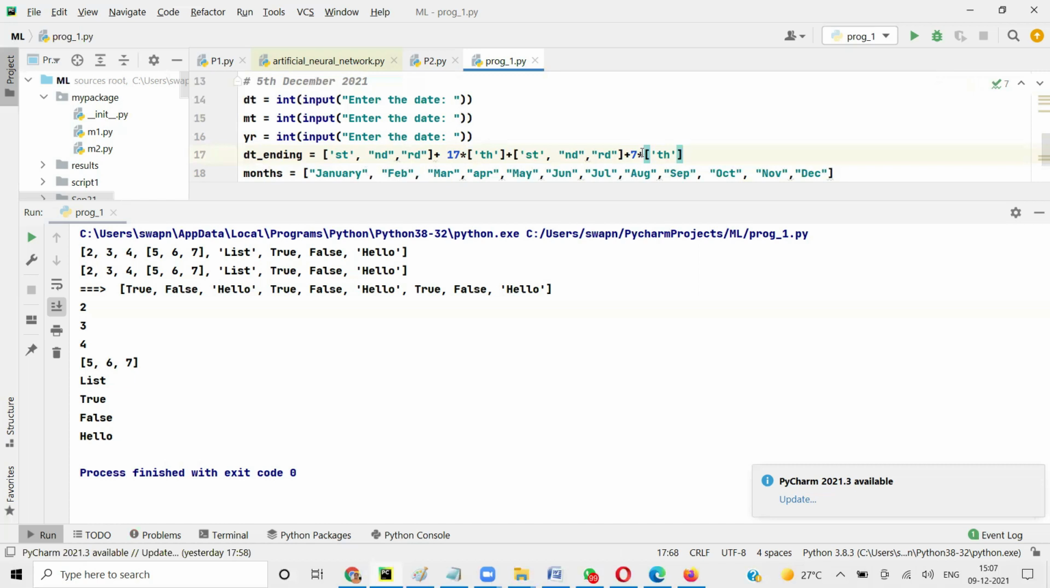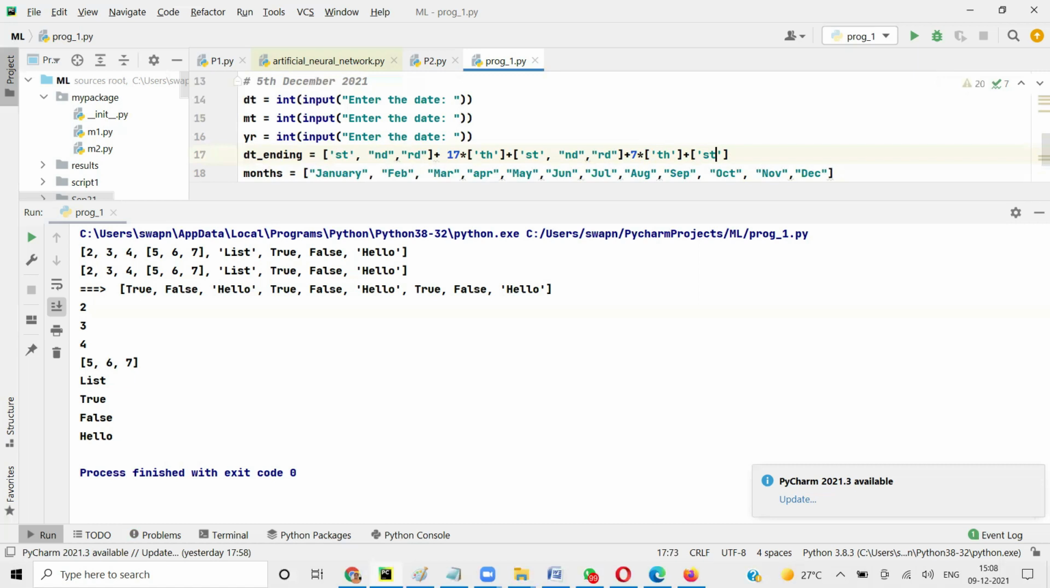We have only one, 32nd is not there in the month. So I'm going to say plus list. So how will plus list work? ST. Sorry. Just now we did it, right?